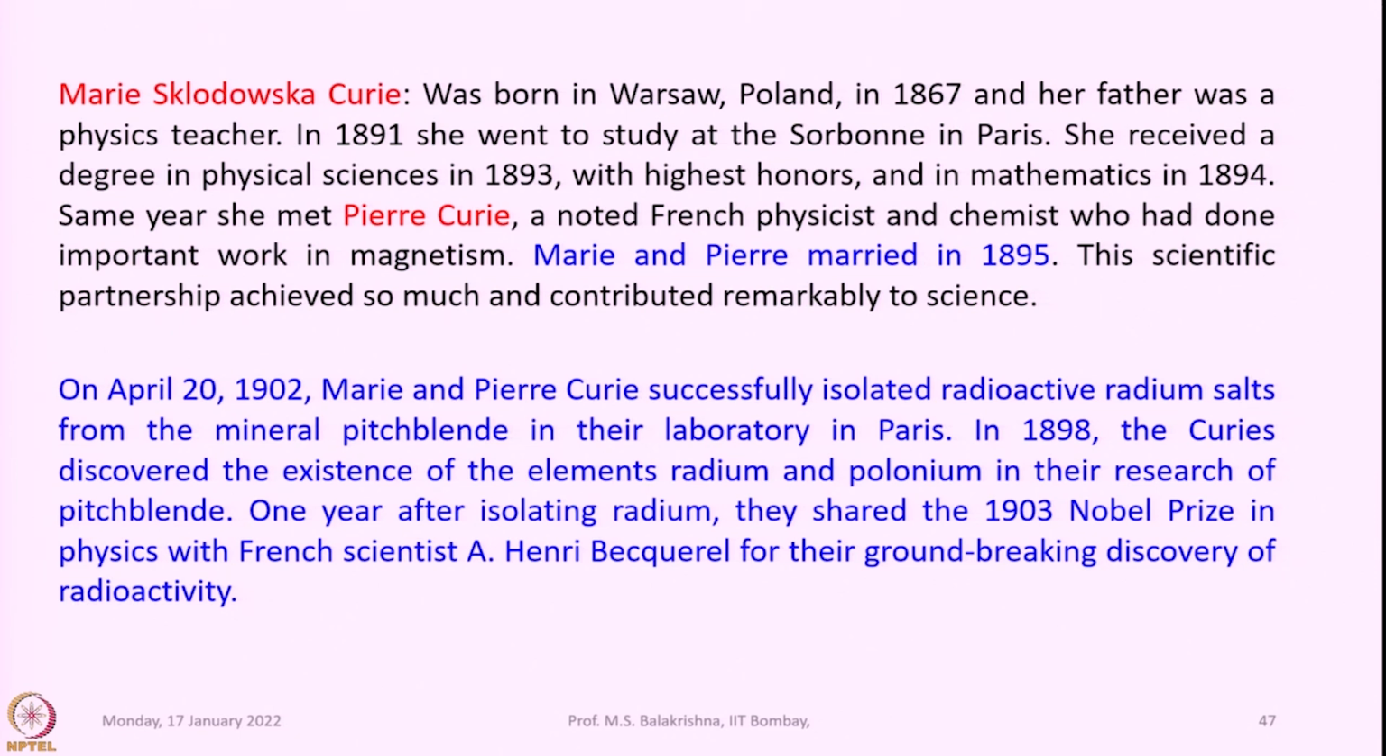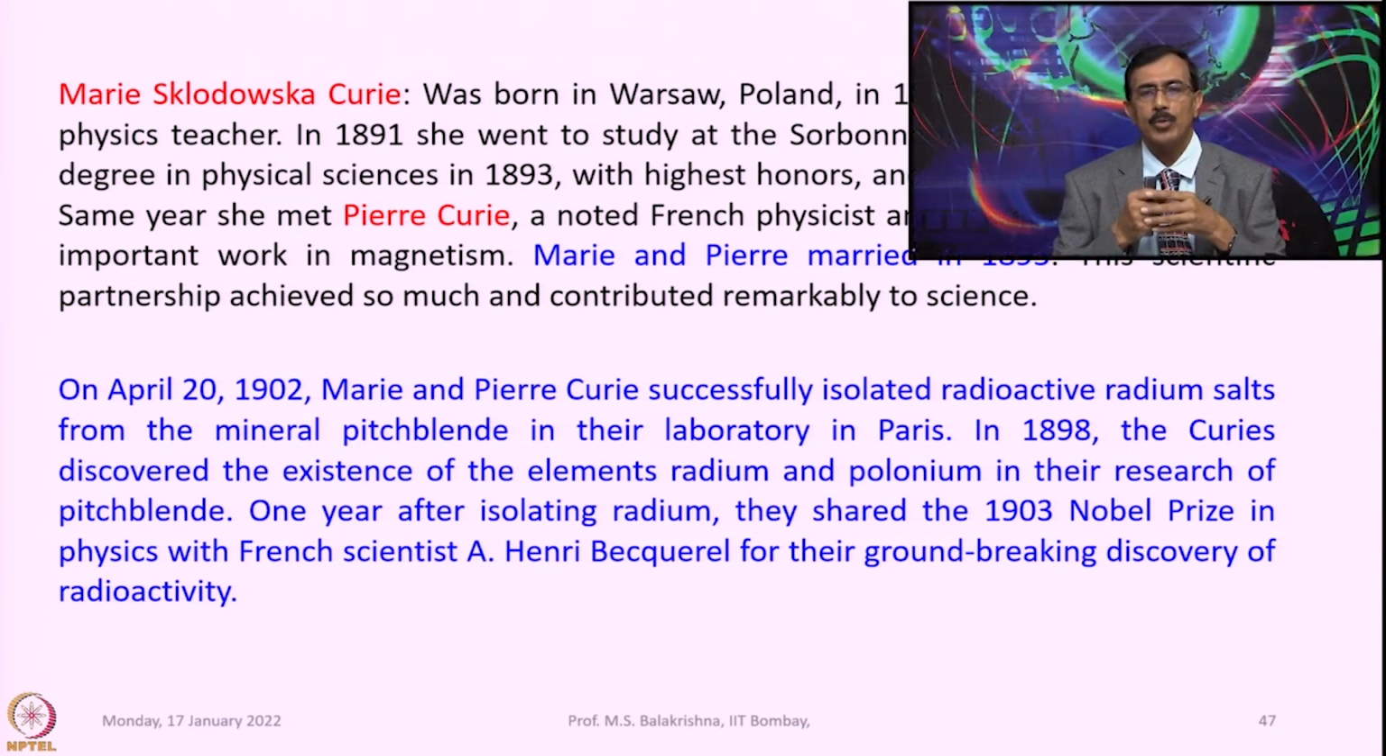The same year she met Pierre Curie, a noted French physicist and chemist who had done important work in magnetism. So, Marie and Pierre married in 1895. This scientific partnership achieved so much and contributed remarkably to science. On April 20th, 1902, Marie and Pierre Curie successfully isolated radioactive radium salts from the mineral pitchblende in their laboratory in Paris.